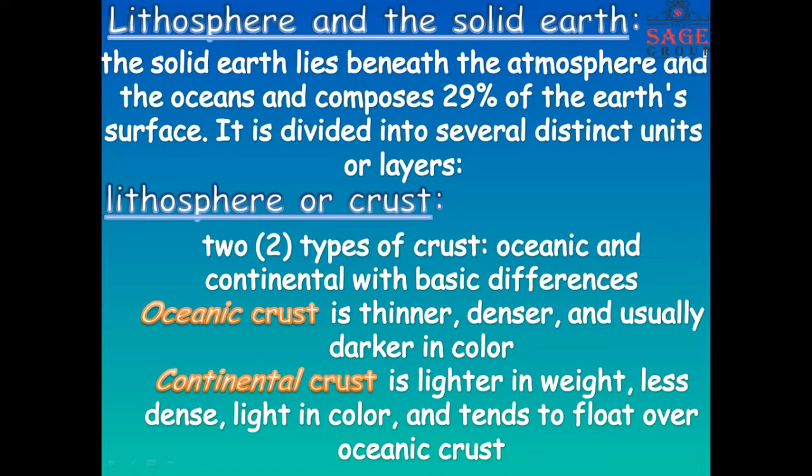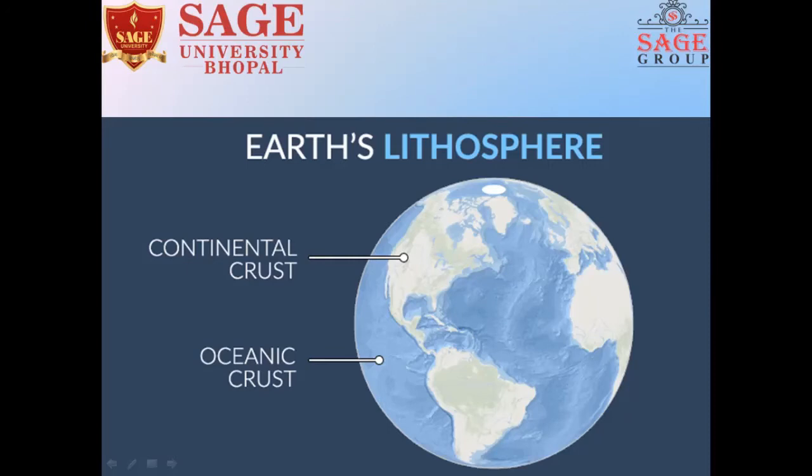There are two types of crust. One is oceanic crust and another is continental crust. Oceanic crust is thinner, denser, and usually darker in color. And continental crust is lighter in weight, less dense, and lighter in color. Here you can see the oceanic crust and continental crust of Earth's lithosphere.